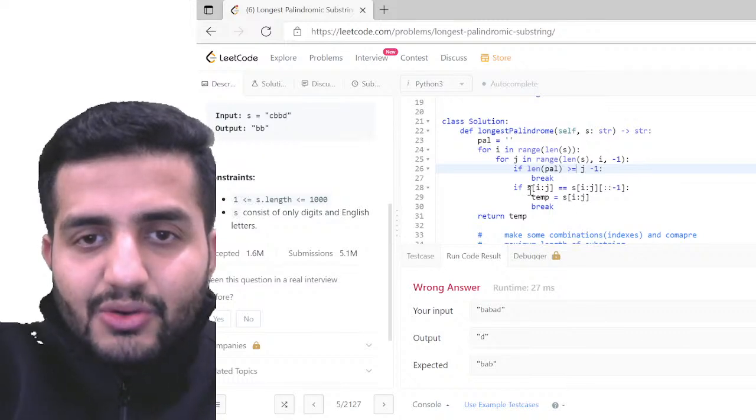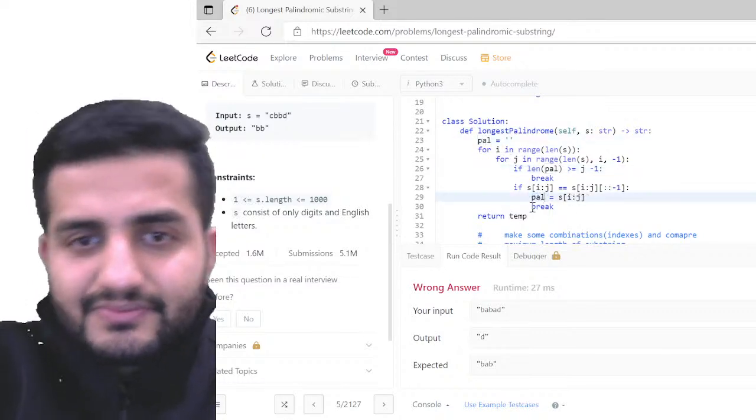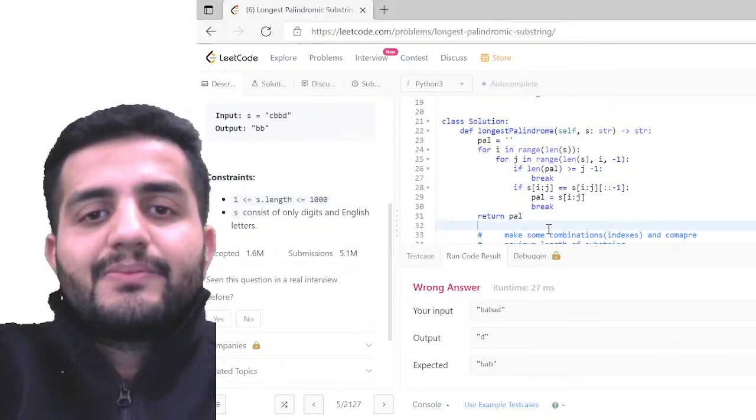Else if this is true, I'm going to assign this palindrome and then return this palindrome.